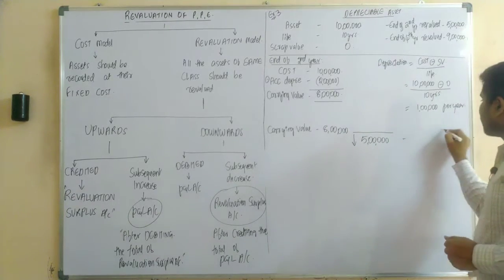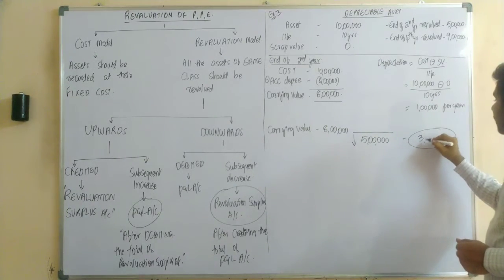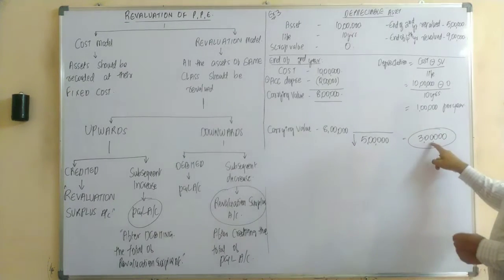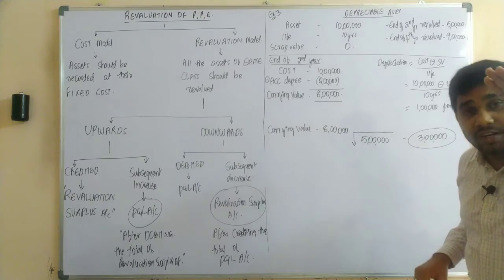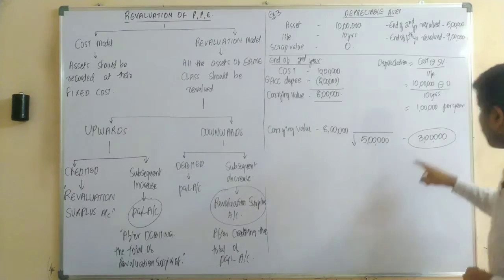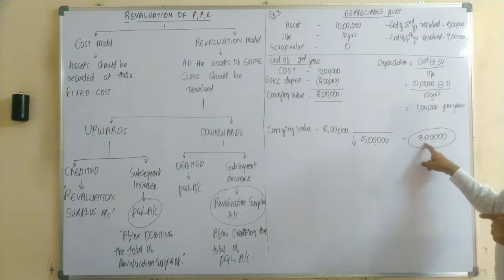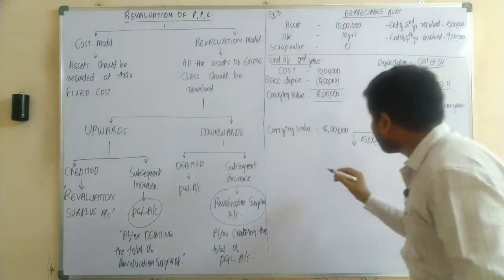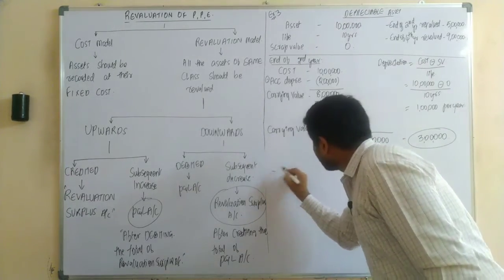So in that case, the difference would be how much, sir? 3 lakh rupees. How much was our difference? 3 lakh rupees. So that means the asset was revalued downwards to the extent of 3 lakhs. As we need to record the journal entries now, we need to record our 3 lakhs of decrease in the value. Yes or no? Now let us continue with our journal entries.